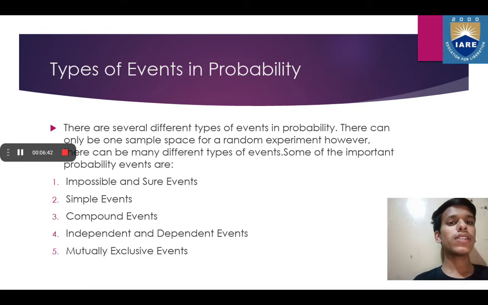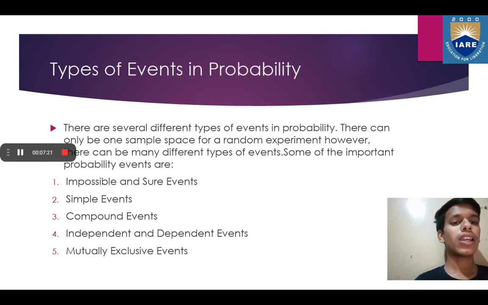Next, we'll see what are the types of events in probability. There are several different types of events in probability. There can be only one sample space for a random experiment. However, there can be many different types of events. Some of the important probability events are impossible events and sure events, simple events, compound events, independent and dependent events, mutually exclusive events. As given, there will be only a single sample space for any random experiment, but there can be different events or multiple events for a single random experiment.